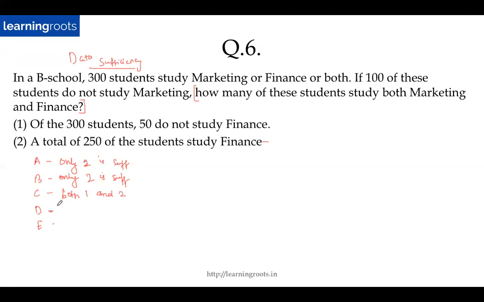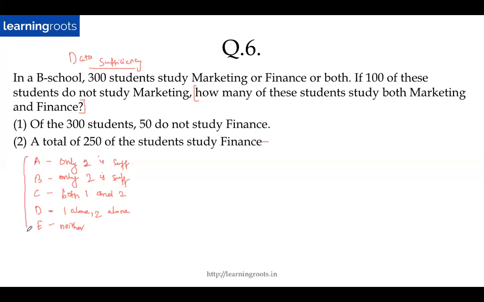What about D? D is 1 alone is also sufficient and 2 alone is also sufficient. So if I check each of these statements alone, I will be able to answer this question, right? And E is the simplest. E is neither. That means 1 alone is not sufficient, 2 alone is not sufficient, and even if I combine the information given in these two statements, it is still not sufficient to answer the question, right? So these are the 5 answer options.